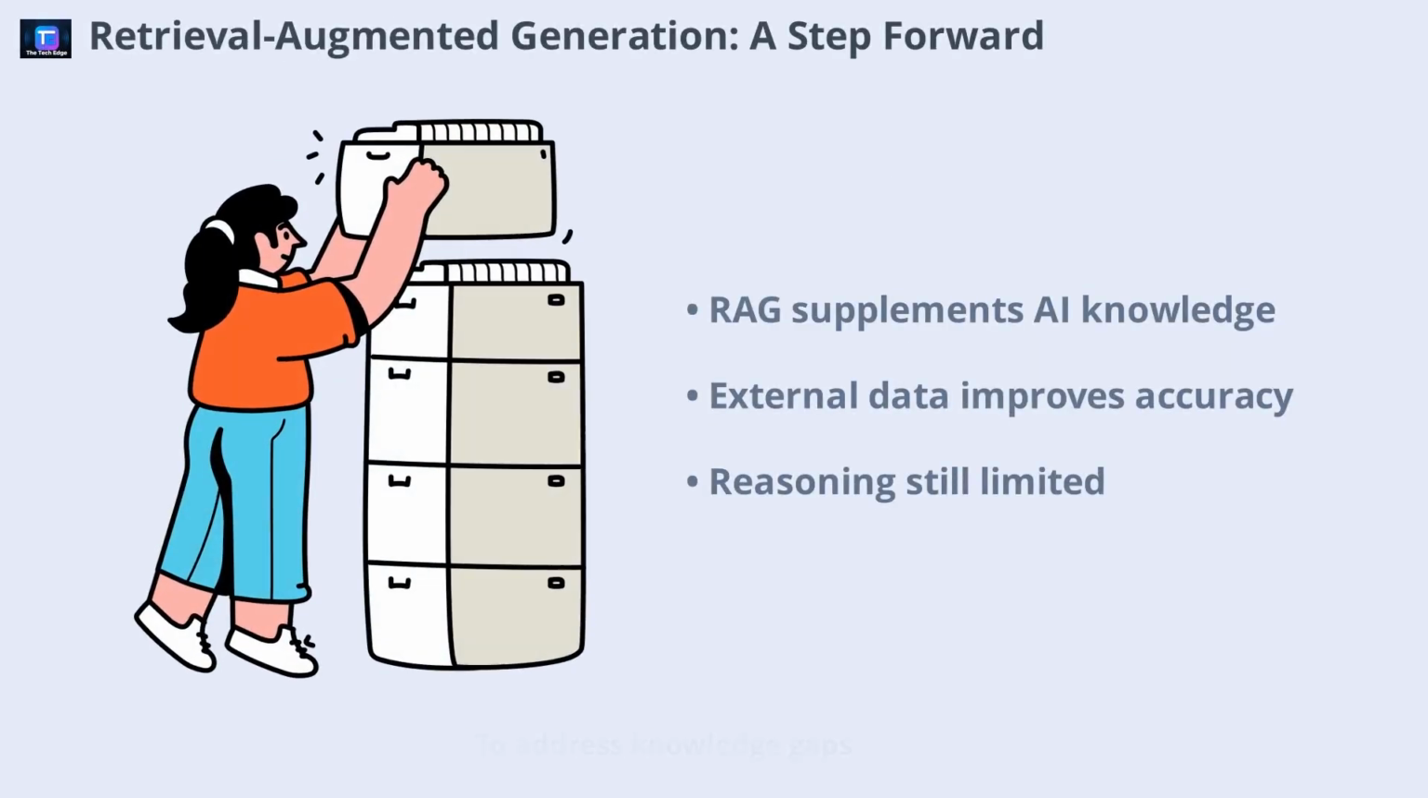To address knowledge gaps, Retrieval Augmented Generation, RAG, was introduced. This technique allows the AI to pull in relevant information from external databases, supplementing its internal knowledge. While this can improve factual accuracy, simply dumping large amounts of text into the model doesn't always enhance its reasoning or decision-making abilities. The model may still struggle to connect the dots or apply the information effectively.